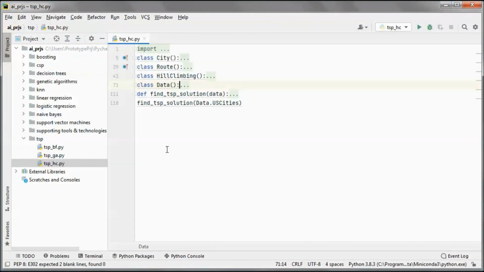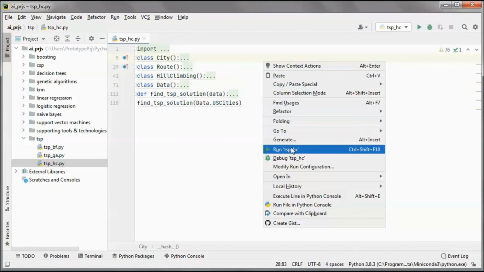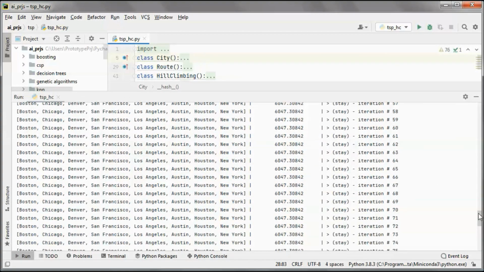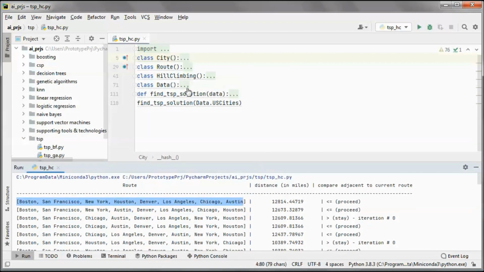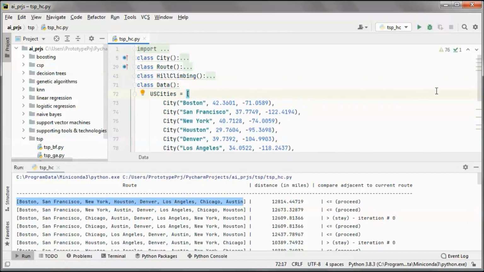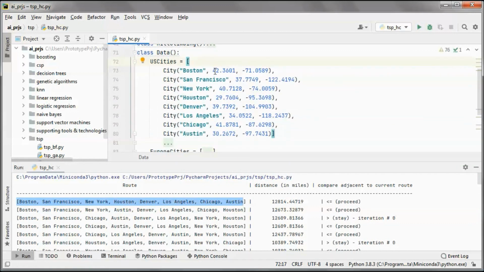This is a pre-built version of the application. So let's go ahead and run it. And we are doing an 8 cities trip, and each city is identified by its latitude and longitude coordinates. And we start from one of the cities and visit each city once and then return to the originating city.